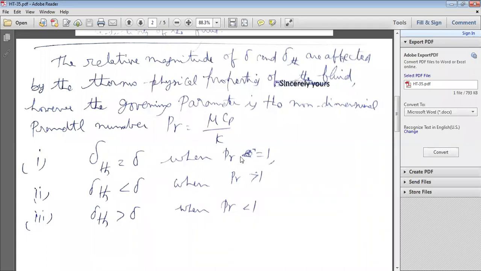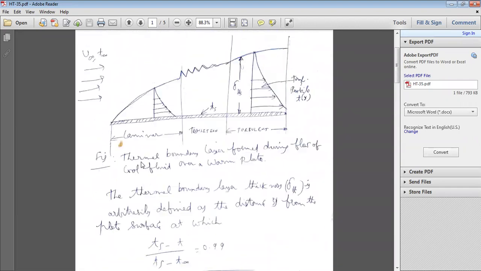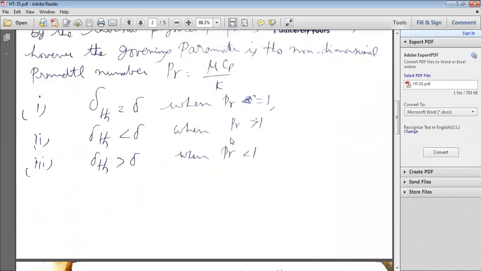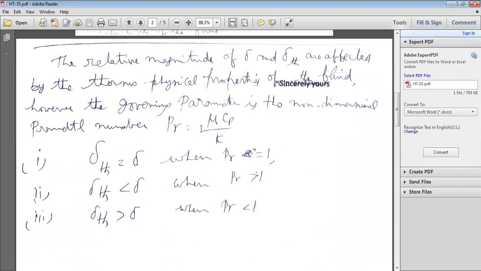If the Prandtl number is equal to 1, obviously your delta TH becomes delta. Here delta TH is shown, and the hydrodynamic boundary layer is also formed on the same plate, but that depends upon the governing parameter, the Prandtl number.